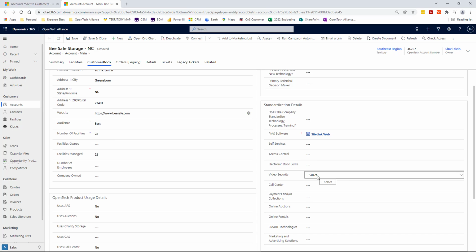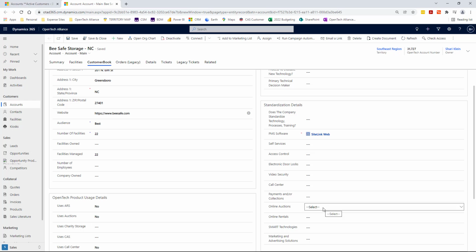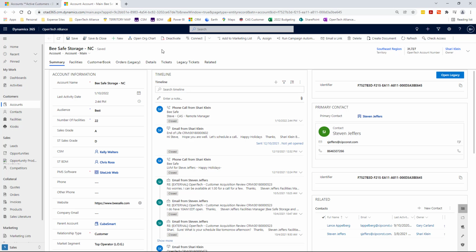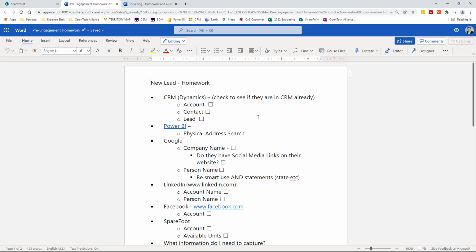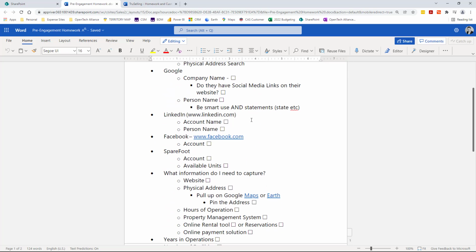If you do know, do they have call center services, right? Do they use online auctions with us? Or this is competitive information. Do they use a competitor's online auctions, right? Do they have a kiosk or use competitors' kiosks? So what I'm asking is that we do as much digging as possible and gather as much information as possible to help our organization serve these particular customers. And the best way to do it is through Google. I am also including in an email I'm sending to you all of the ways that we look for these organizations and what we want from them.